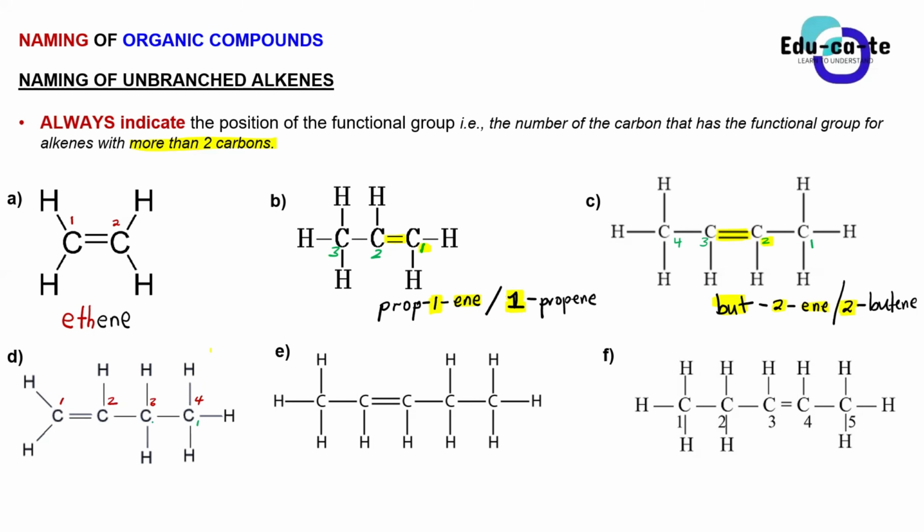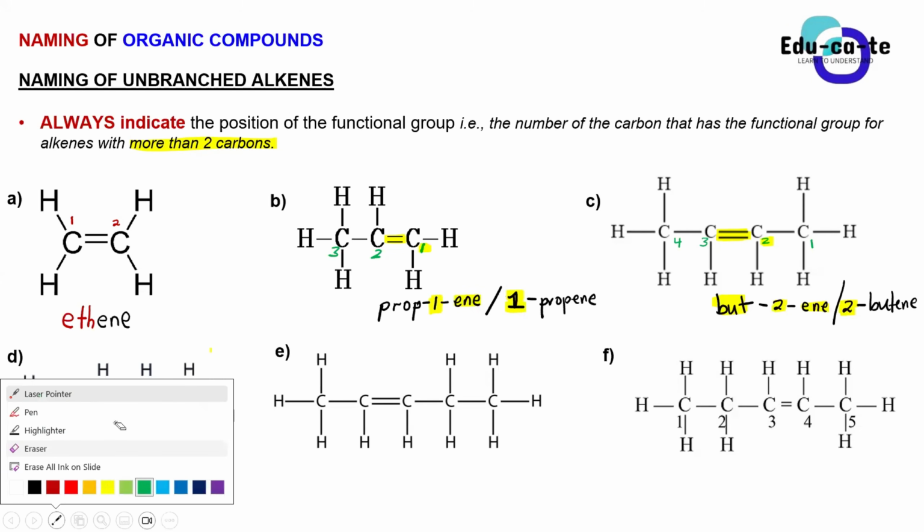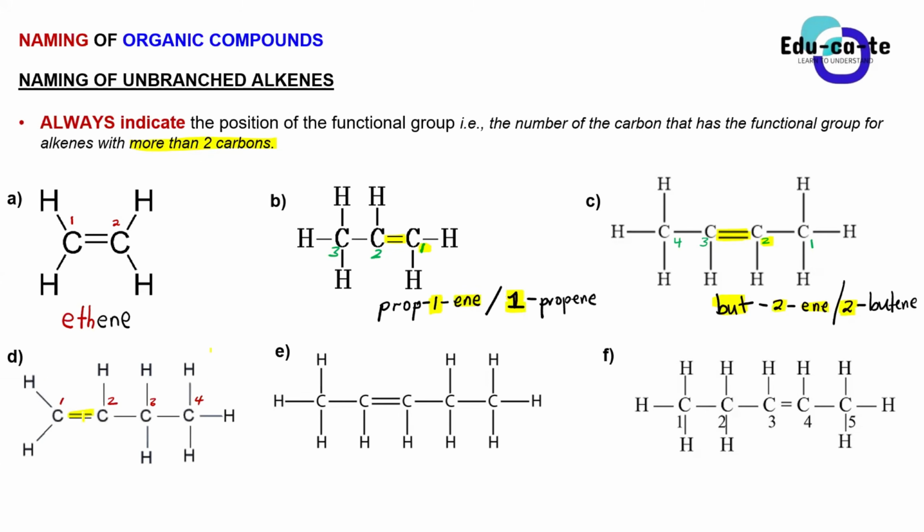Because if we number like this, 1, 2, 3, 4 in this way, it is going to be incorrect, because we have numbered from a carbon that is so far away from the functional group, which is the double bond. The first thing you do before naming is locate the functional group. So I number from the carbon closest to the functional group, which is carbon number 1. Obviously, guys, you cannot number from the carbon in the middle. You start from the carbon at the terminal end.